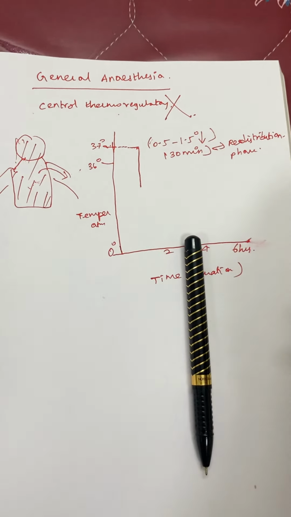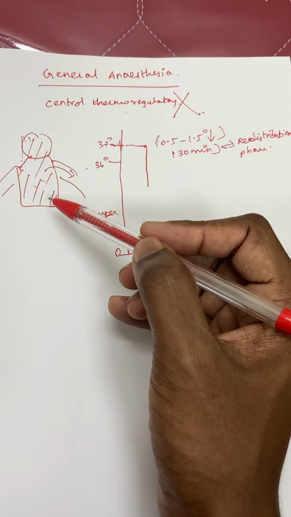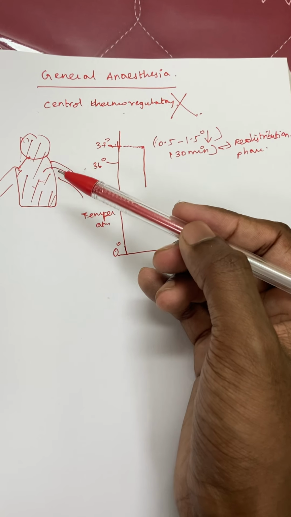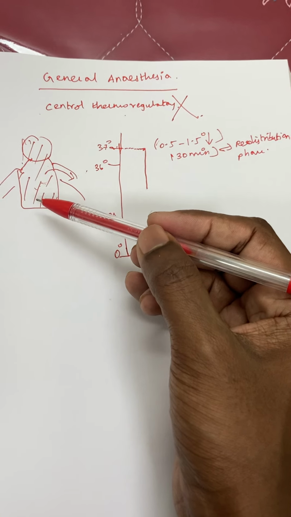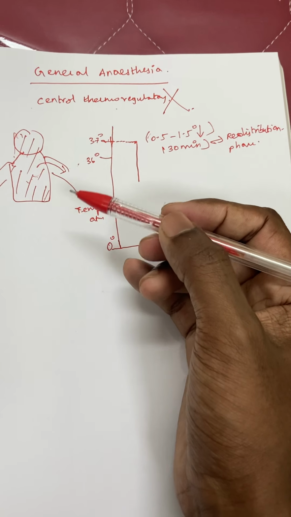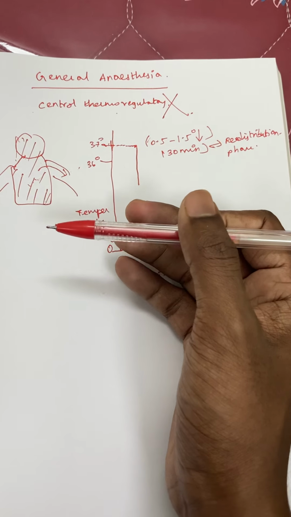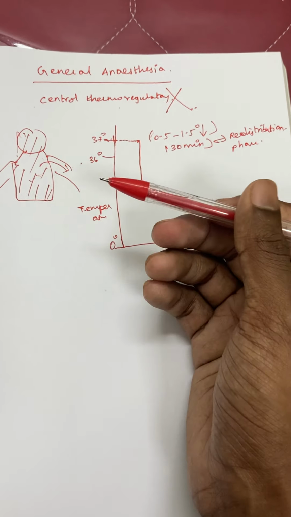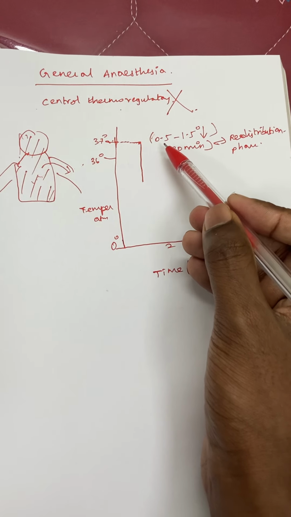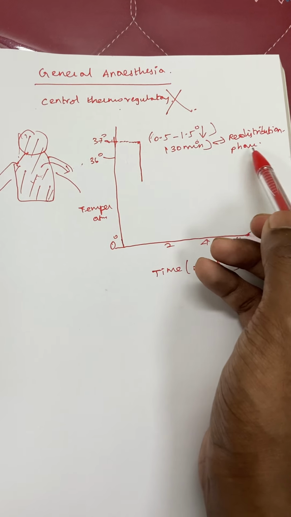In general anesthesia, the heat loss depends on three things. What are they? Your ambient OT temperature; your patient's exposed cavity or incision site, where if it is large or the exposed cavity is more, then the loss will be more; and your patient's body temperature, whether the patient was adequately pre-warmed before anesthesia or not. These are the things. So within the first 30 minutes there will be a 0.5 to 1 degree centigrade fall, and the rapid loss is due to the redistribution phase.